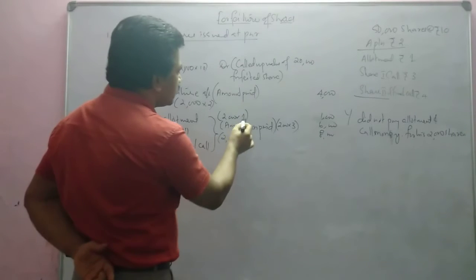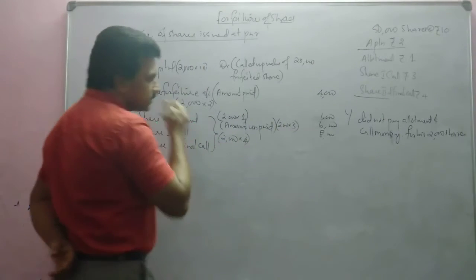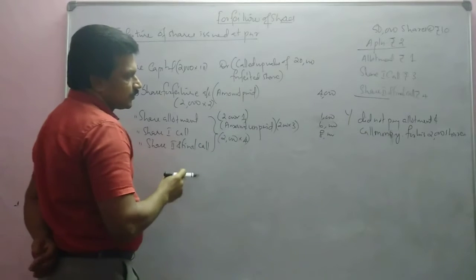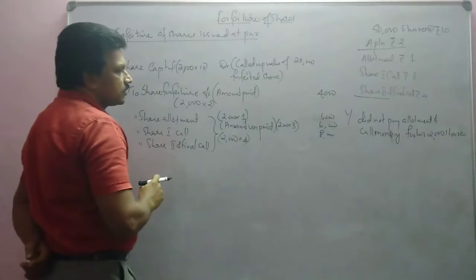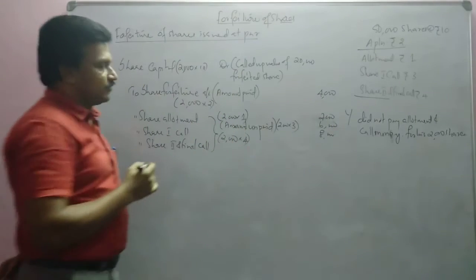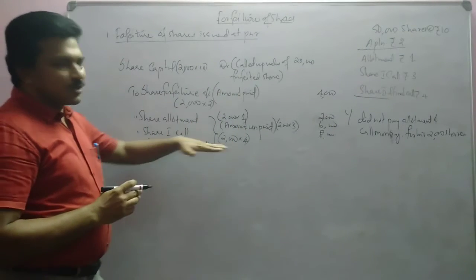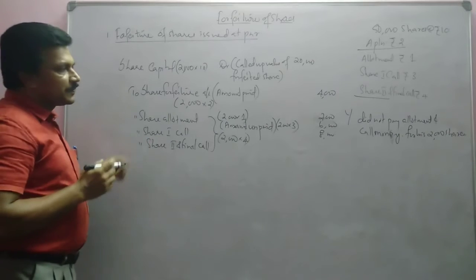So allotment 1 rupee, then second call 3 rupees, so 4 plus 4. Here it is not 1000 rupees, it is 2000 rupees. That was the confusion. Okay. So now it is clear. Okay, now let us see.